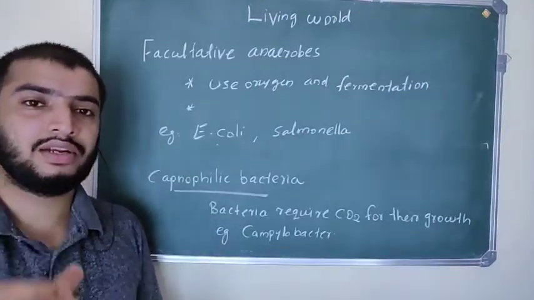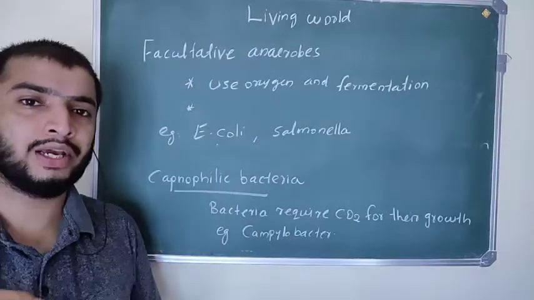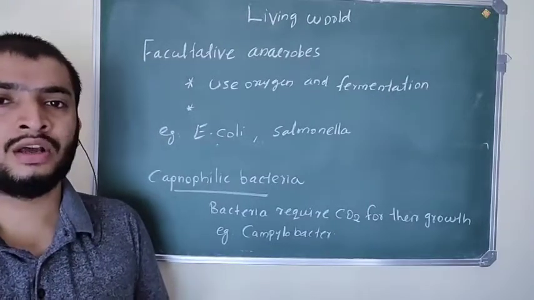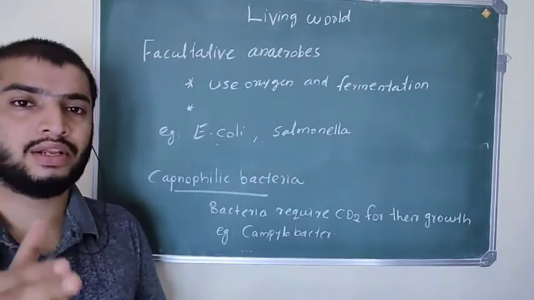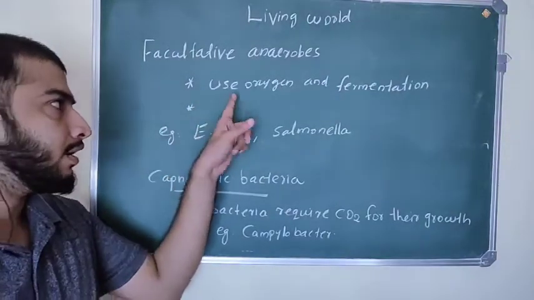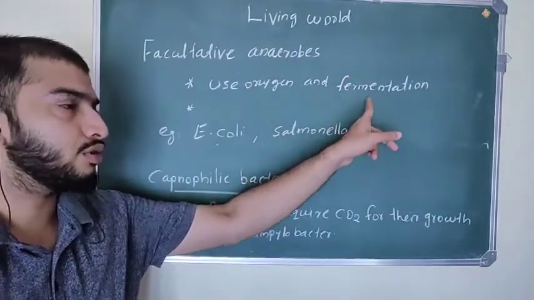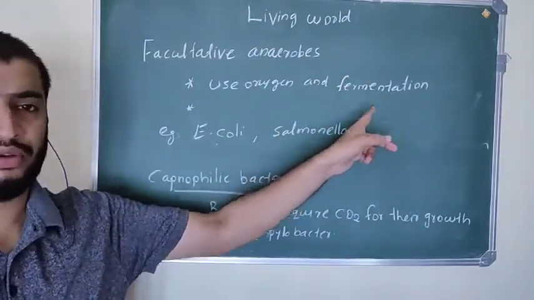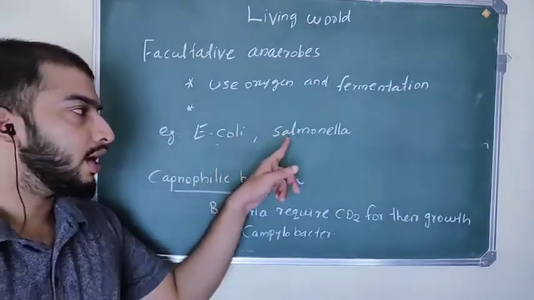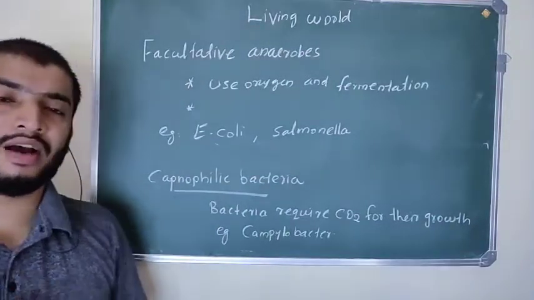Next one, facultative anaerobes. Facultative anaerobes, which means simply these bacteria use oxygen and also fermentation for producing energy. Those bacteria are called facultative anaerobes. They use oxygen as a terminal acceptor for producing energy and also use fermentation for producing energy. For example, Escherichia coli or E. coli and Salmonella, these bacteria are facultative anaerobes.